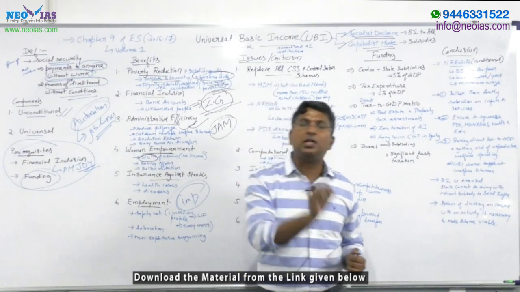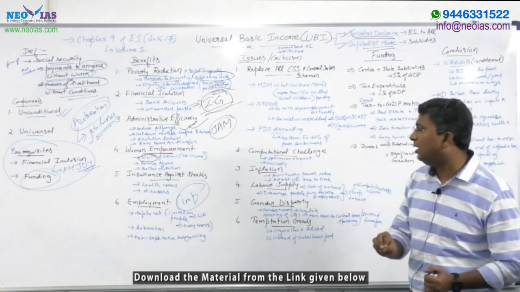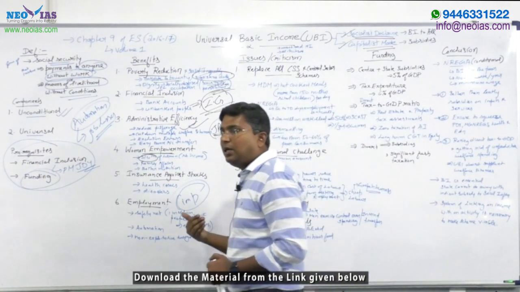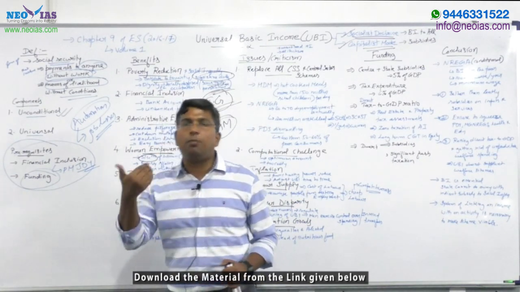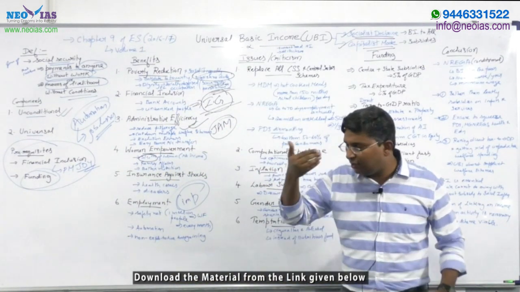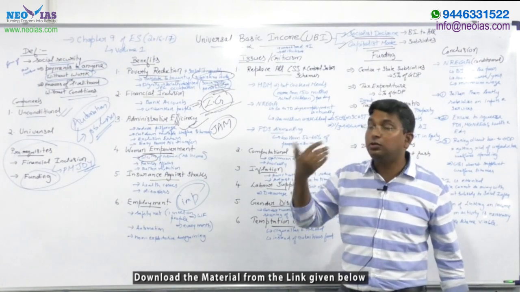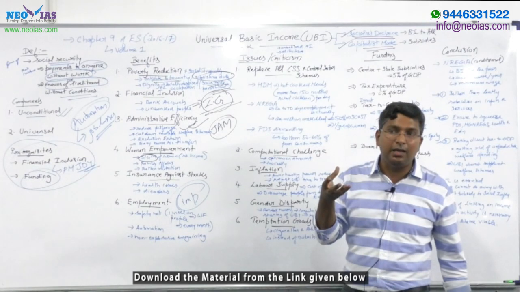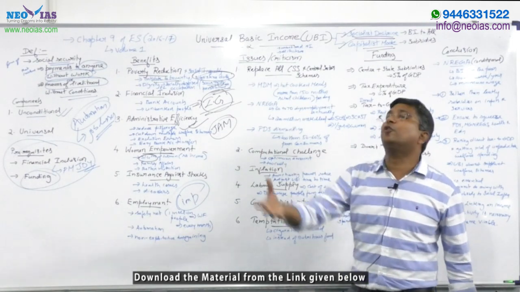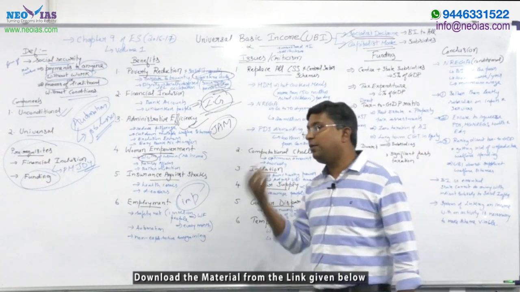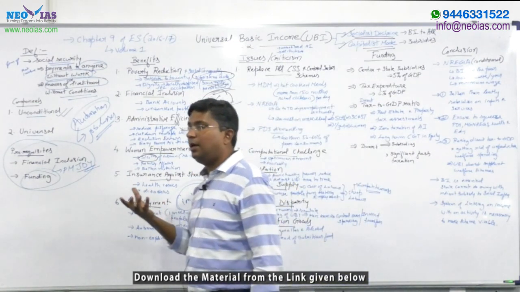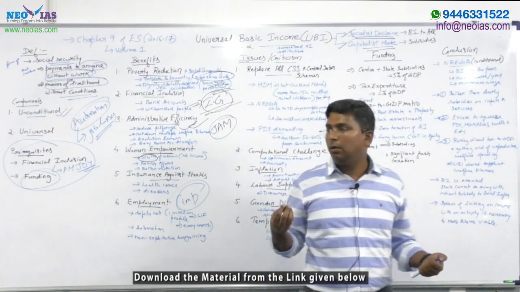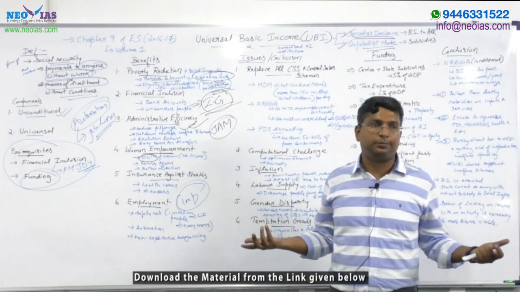Every month in India, 1 million people, that is 10 lakh people, are entering the job market. That means every month in India we are creating 1 million new workforce, and this 1 million youth don't have employment opportunities.